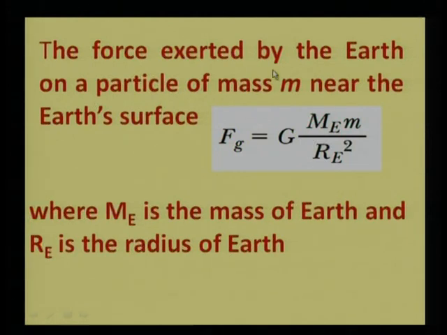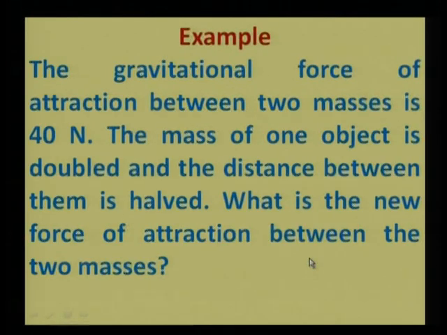The force exerted by the Earth on a particle of mass m near the Earth's surface, as we have seen earlier, is given by this equation. In order to understand this force properly, let us have an example.